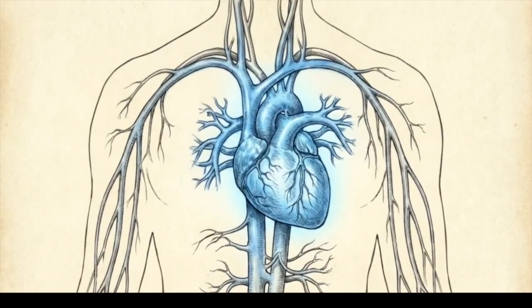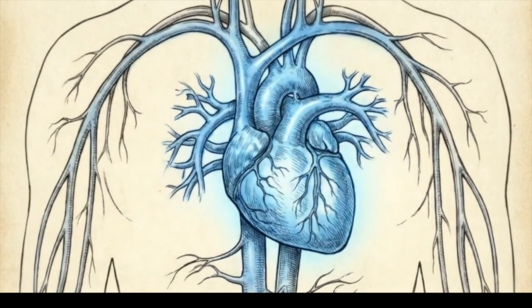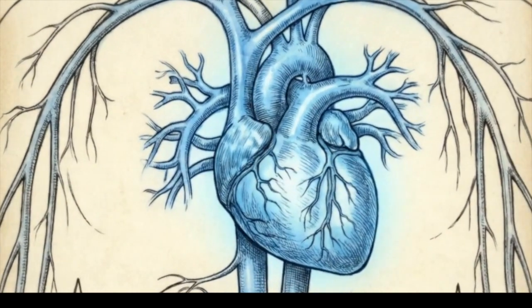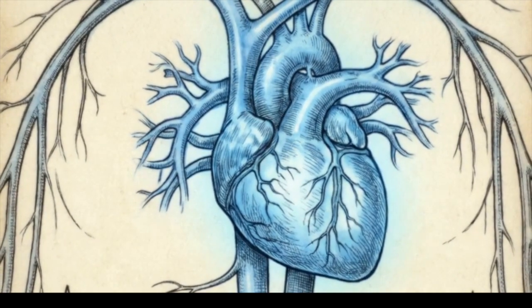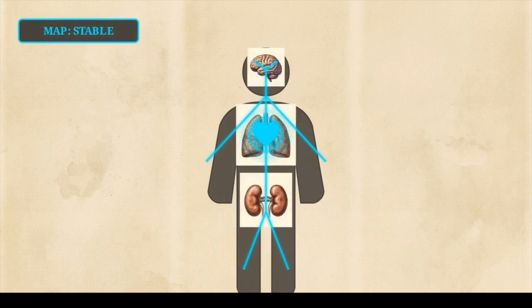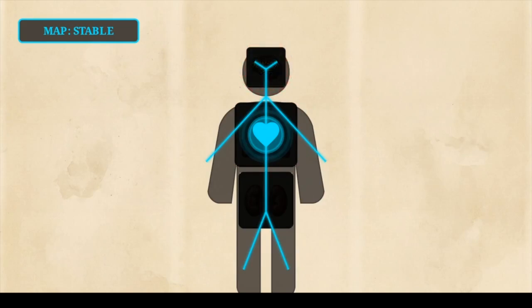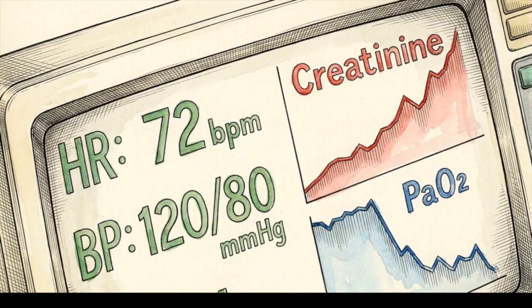You have a patient in septic shock. You've initiated early goal directed therapy, pushed aggressive fluids, and the vasopressors are holding. But despite a stable mean arterial pressure, the kidneys darken, the lungs fail, the brain slips into delirium. The monitor shows hemodynamic optimization. Yet the creatinine climbs, the PO2 drops, and the patient develops encephalopathy.